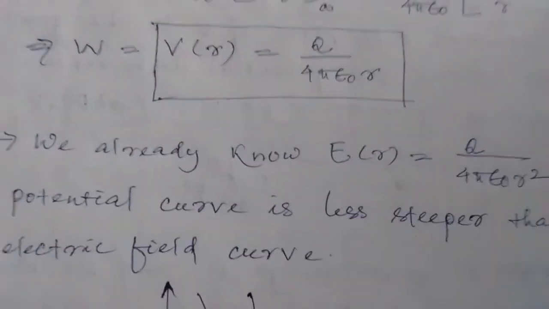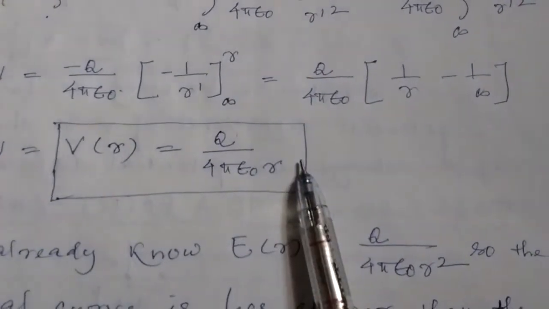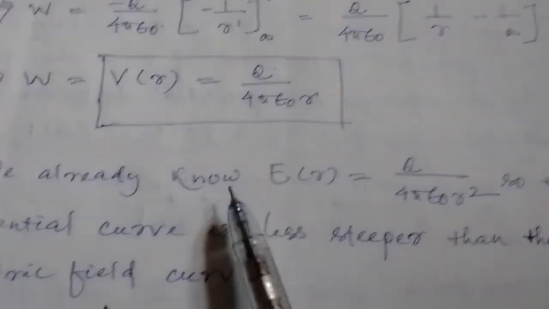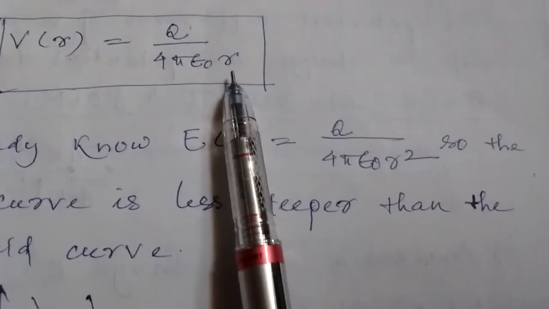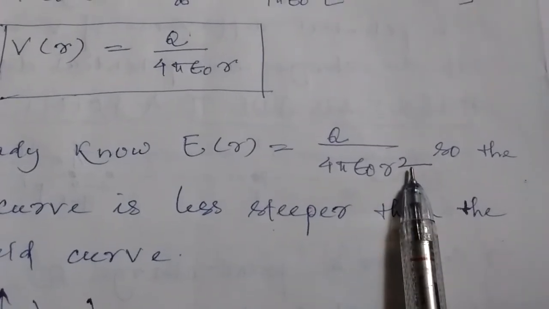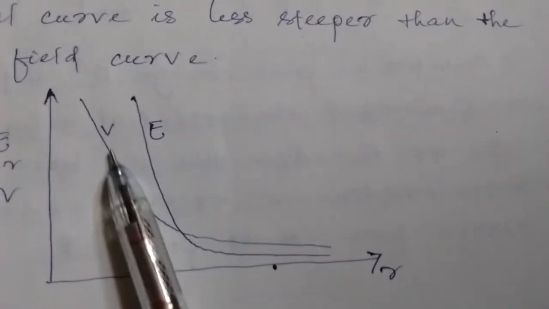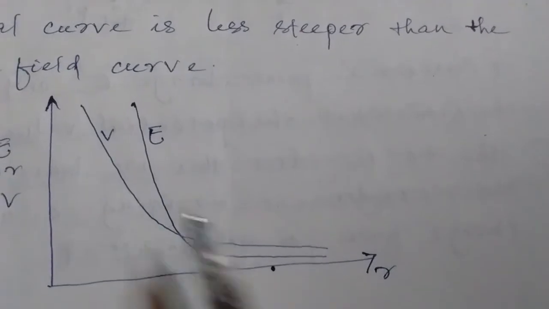Now this is the curve comparison of electric field and potential. Recall the expression of electric field. It was Q by 4 pi epsilon naught r square. Now potential is Q by 4 pi epsilon naught r. That means here I have already written E(r) is equal to Q by 4 pi epsilon naught r square. Since the power of r is more in the denominator in the case of electric field, its slope will be steeper than potential. Now you can see the V slope is like this, so the steeper slope will be that of the electric field. This is the difference.